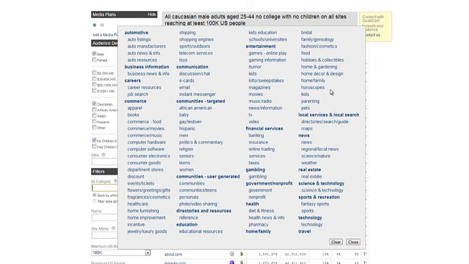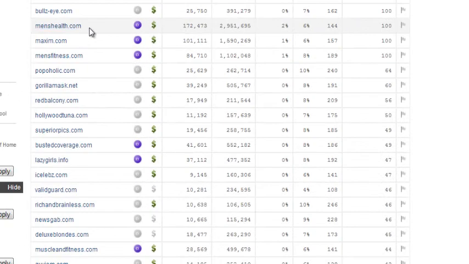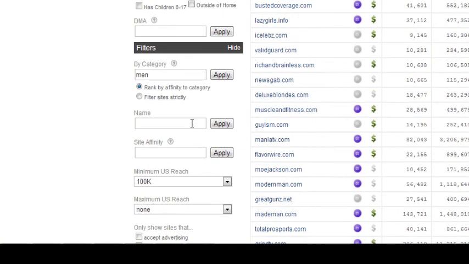So, let's take a look here. Maybe they do have something for relationship. One of the things you might want to target that might be a good match is obviously sports and recreation, because it's generally men visiting those websites. But they do have communities that are targeted towards men. So let's apply men to that. Now all of a sudden you can start seeing men-specific websites such as Men's Health, Maximum, Men's Fitness, Popaholic, Gorilla Mask. All of these are more geared towards men.